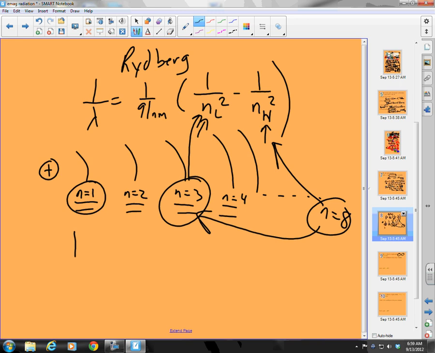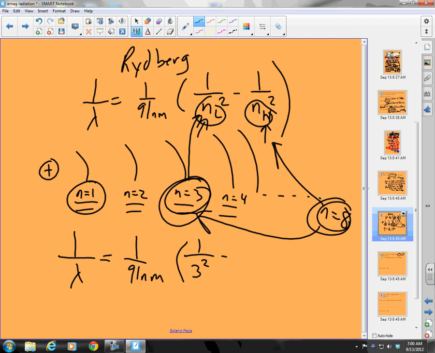So let's solve this. 1 over lambda is equal to 1 over 91 nanometers times 1 over nL squared, where nL is 3, minus 1 over nH squared, where nH is 8. Good. Now, we have to be careful with the calculator here, folks.